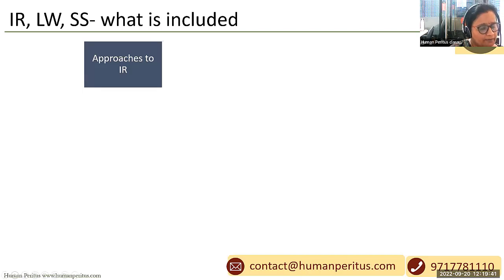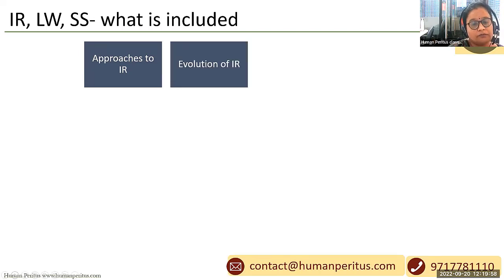First is approaches to IR. If we are going to study IR, we must be aware of its concepts and approaches. We must have conceptual clarity of the various approaches to IR. Next, evolution of IR. Evolution means tracing back to the history. Whatever events have taken place in industrial relations up till now, you may start from the Factories Act 1881. We must also focus very significantly on the chronological sequence of those events. Okay, clear?